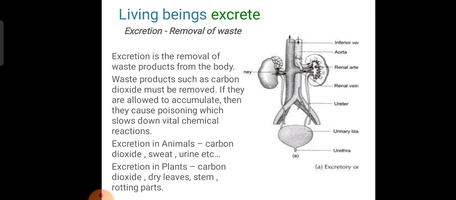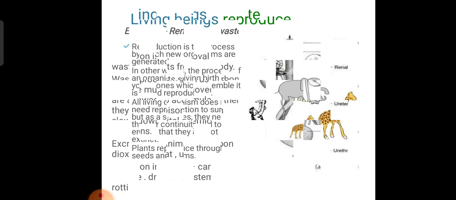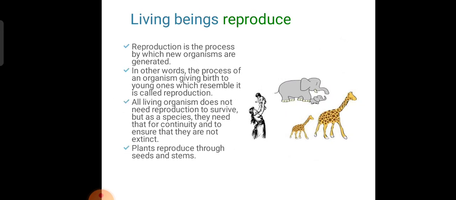Okay, next, the seventh point is living beings reproduce. Look at these pictures. We can see all the organisms and their young ones. This process of an organism giving birth to young ones which resemble it is called reproduction.